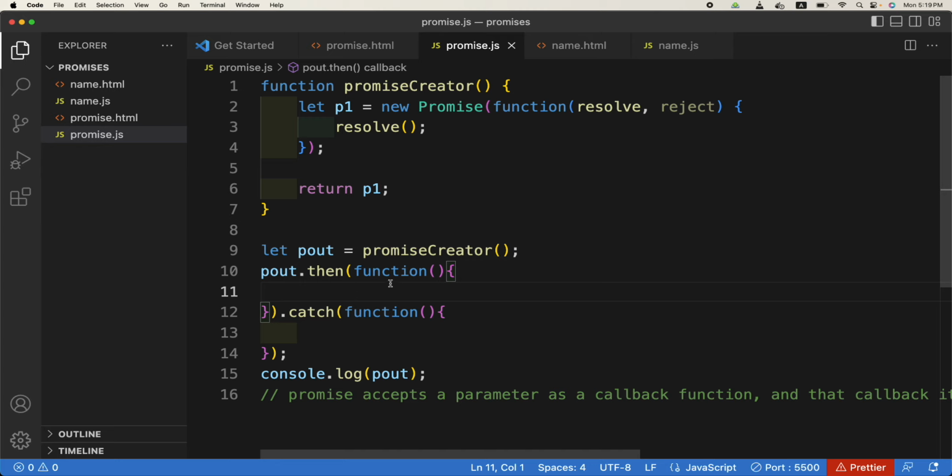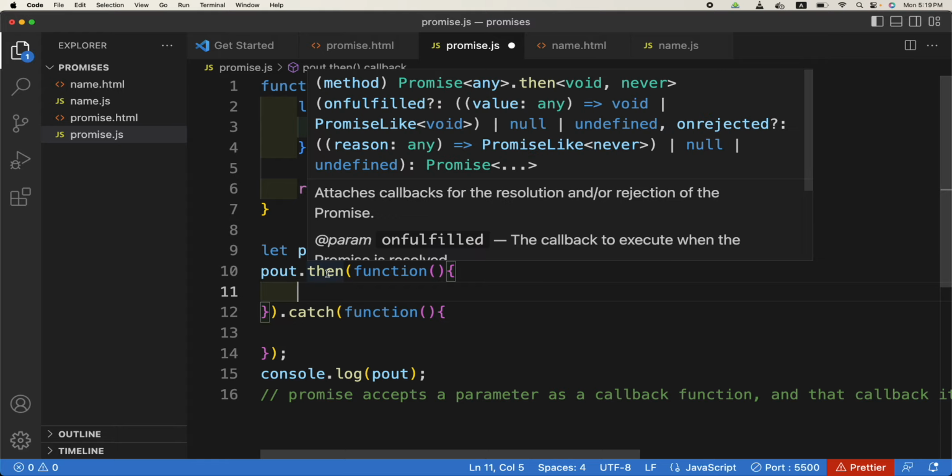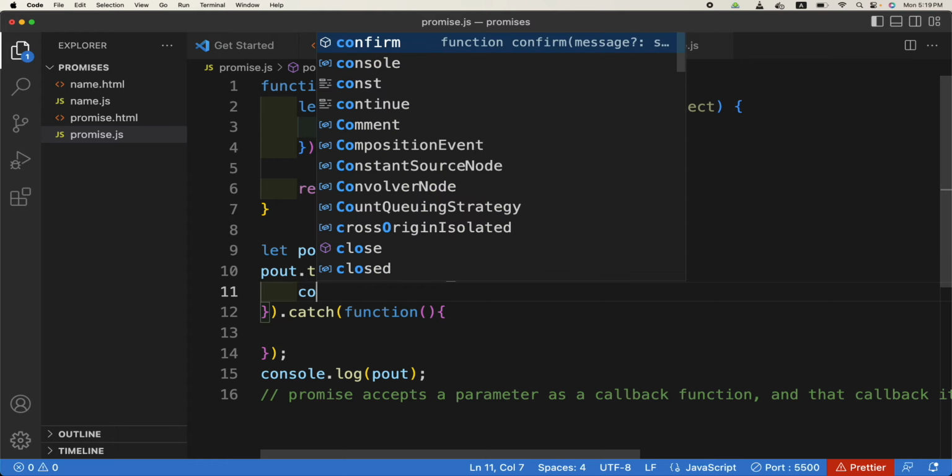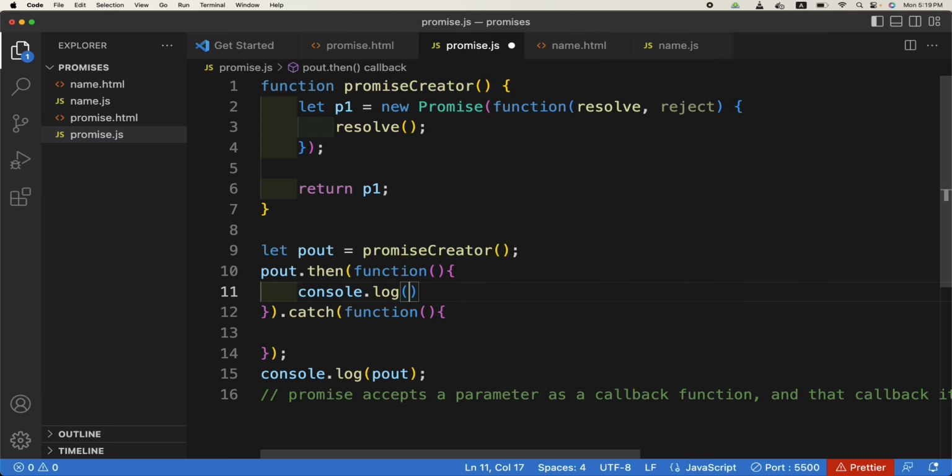So for example, here if it is resolved, it means the dot then will run, okay? And here we will run console.log hurrah, promise is successful, right?